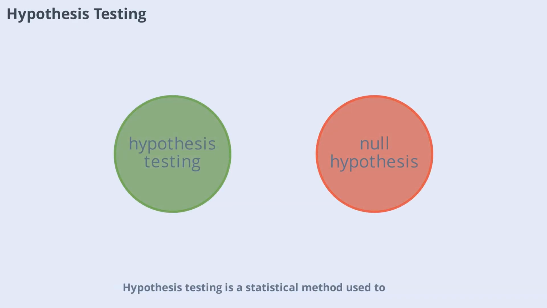Hypothesis testing is a statistical method used to determine whether observed data supports a specific scientific claim. In physics, we often start with a null hypothesis, which assumes no effect or relationship. By analyzing the data, we can decide whether to reject or accept the null hypothesis. This process helps physicists make objective decisions based on evidence, reducing the influence of bias or assumption.